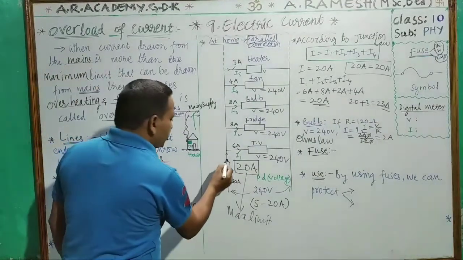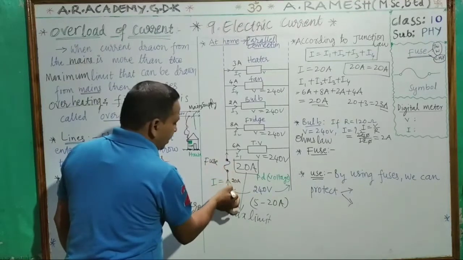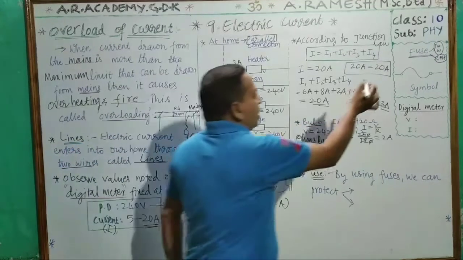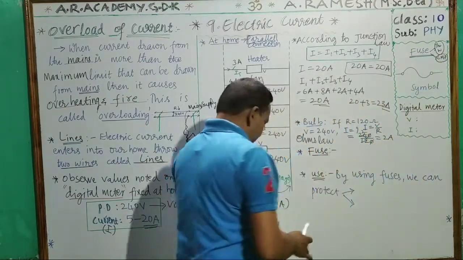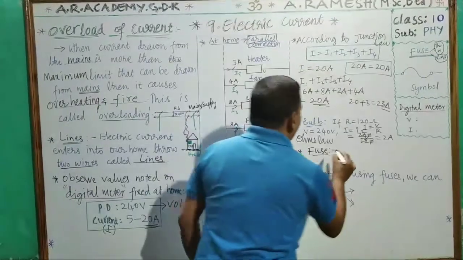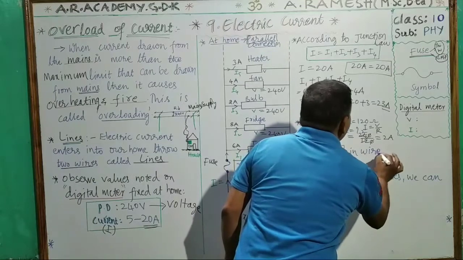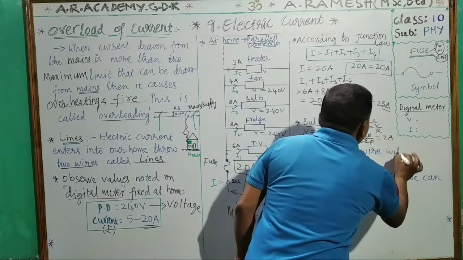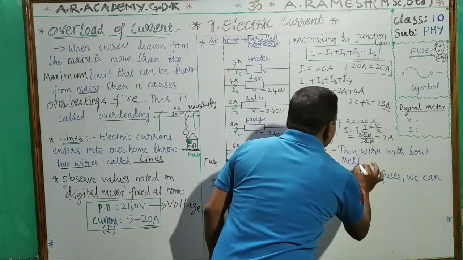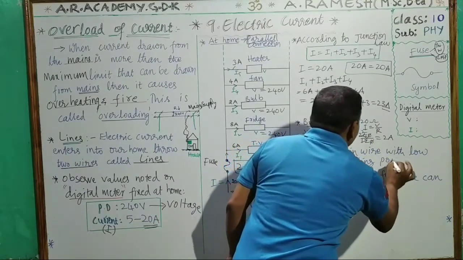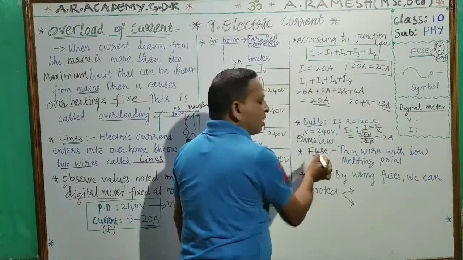We have to use a fuse. This is a fuse, children. Fuse, which is connected in series, you see. In this line we connected it in series. This is the fuse symbol, you see. What is a fuse actually? A thin wire, not a thick wire, with a low melting point. Listen carefully. A thin wire with a low melting point is called a fuse.